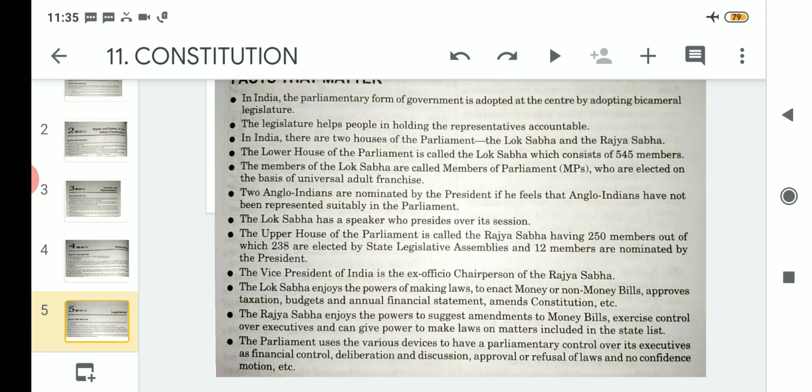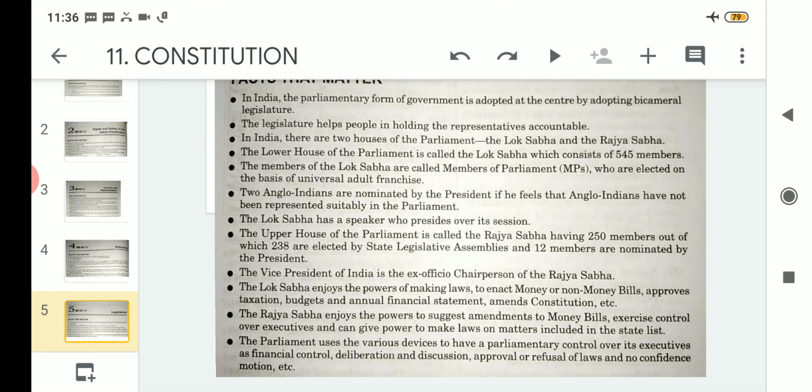Number 2 is to exercise control over executives. Clear? That means it can also exercise control over the executives. And number 3 is it can give power to make laws on matters included in the state list. So if you remember, in class 9 there was the state list, union list and concurrent list.